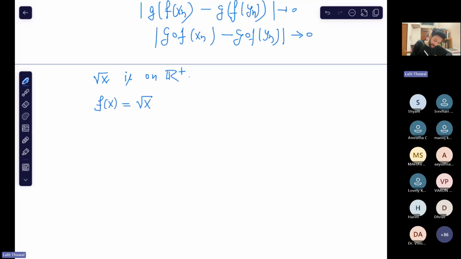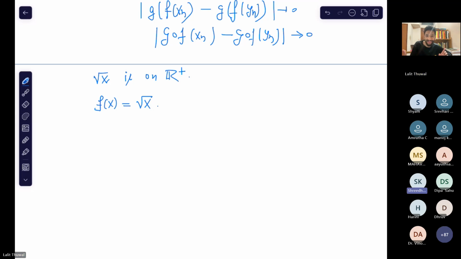Can we apply the Lipschitz condition? Yes, very good, Lipschitz condition. So how do you apply that? But root x is not Lipschitz on R positive.